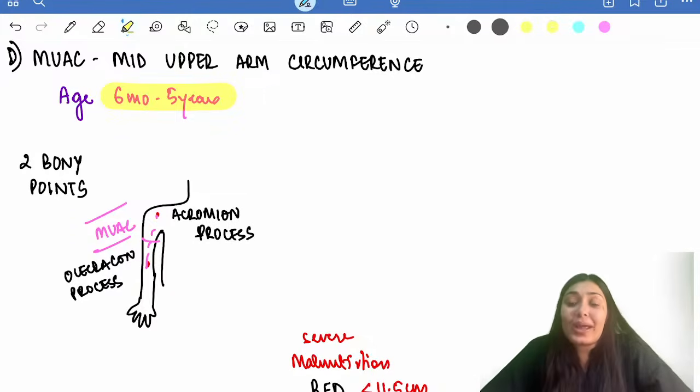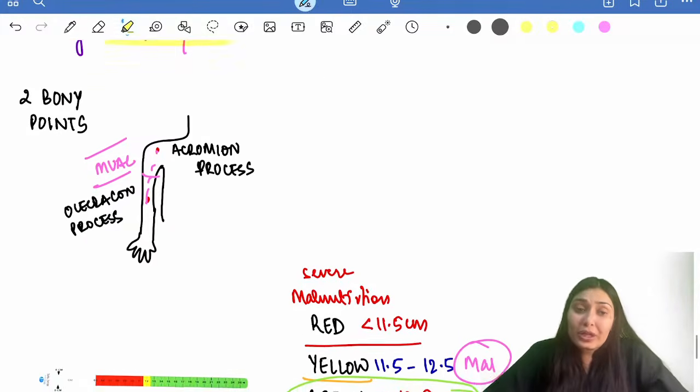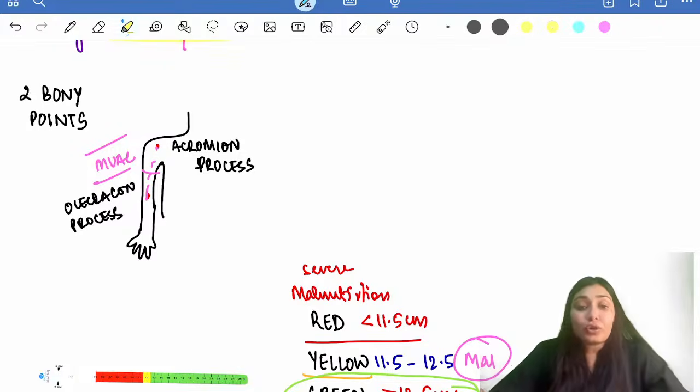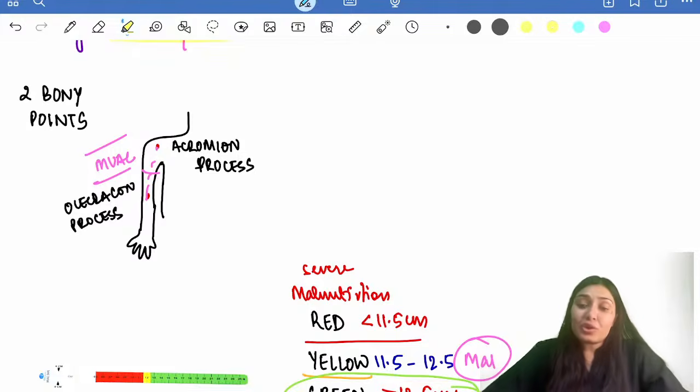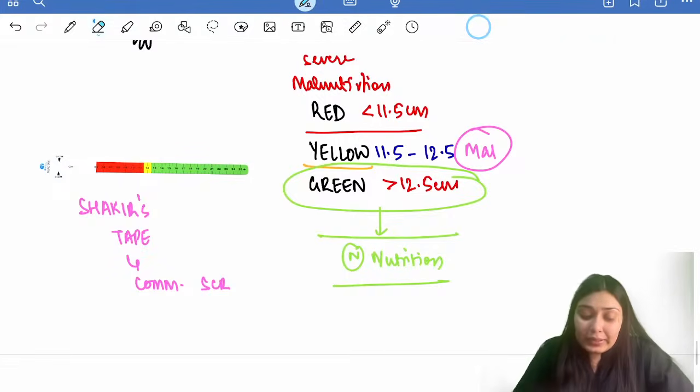That's why this is known as an age independent parameter. So how do we measure this mid upper arm circumference? We take two bony points, the acromion process of the scapula above and the olecranon process below. We draw a line joining these two points, and at the midpoint of this line, we measure the mid upper arm circumference. Right?